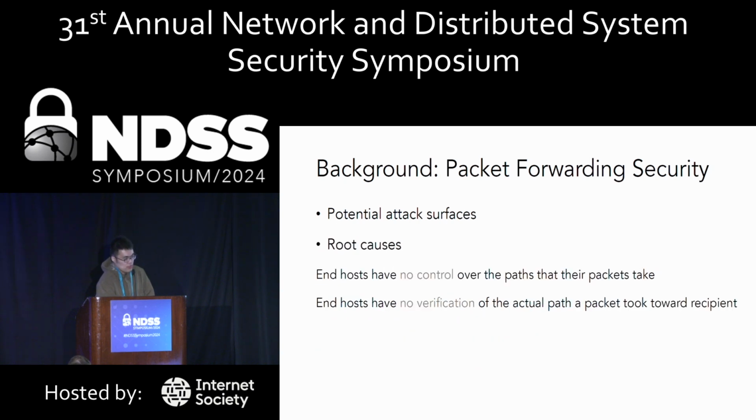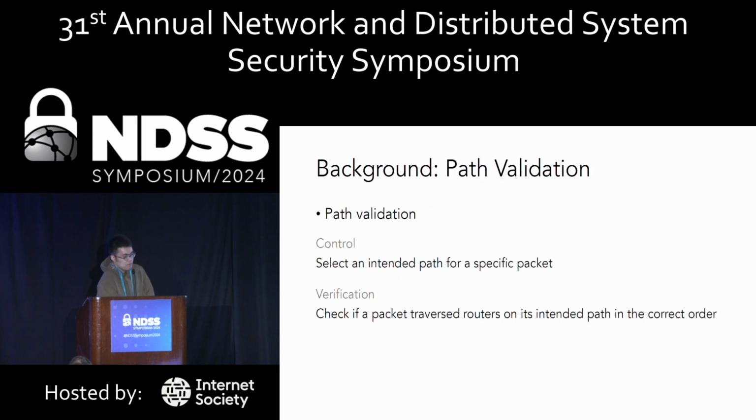The crux of this issue lies in control, or rather the lack of it. Current end hosts have no control over the paths that their packets take, and they cannot verify the actual path a packet took toward the recipient. So this leads us to question: how can we ensure the security of packet forwarding? To address these challenges, path validation acts as a critical mechanism. It enables clients to control and verify the intended paths for packets, ensuring packets travel through the correct routers in a designated order.